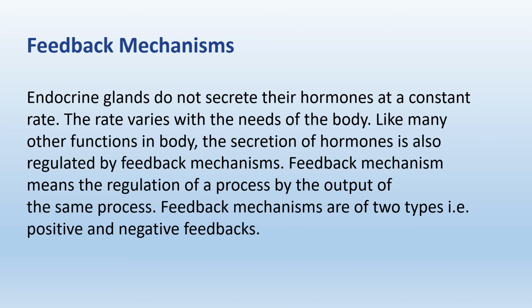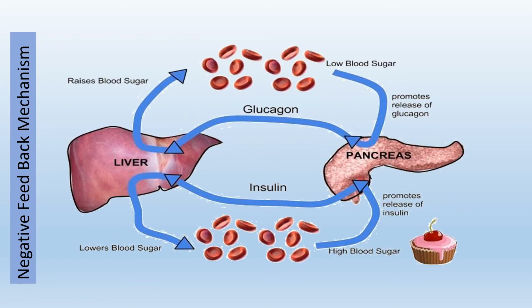If the output favors the reaction to proceed in forward direction, we call it positive feedback. And if the output exerts a negative effect, then it is known as negative feedback. In negative feedback, the output of a process decreases or inhibits the process. This mechanism works to return a condition towards its normal value.